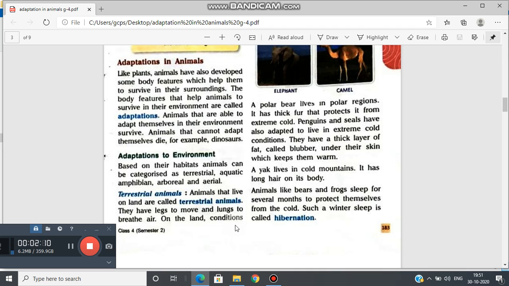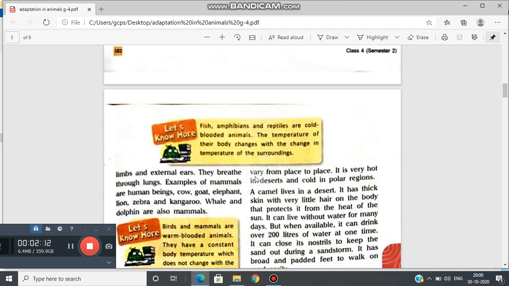On the land, conditions vary from place to place. It is very hot in deserts and cold in polar regions. Okay, learners, there are different weather conditions. A camel lives in a desert. Desert means any large, extremely dry area of land.